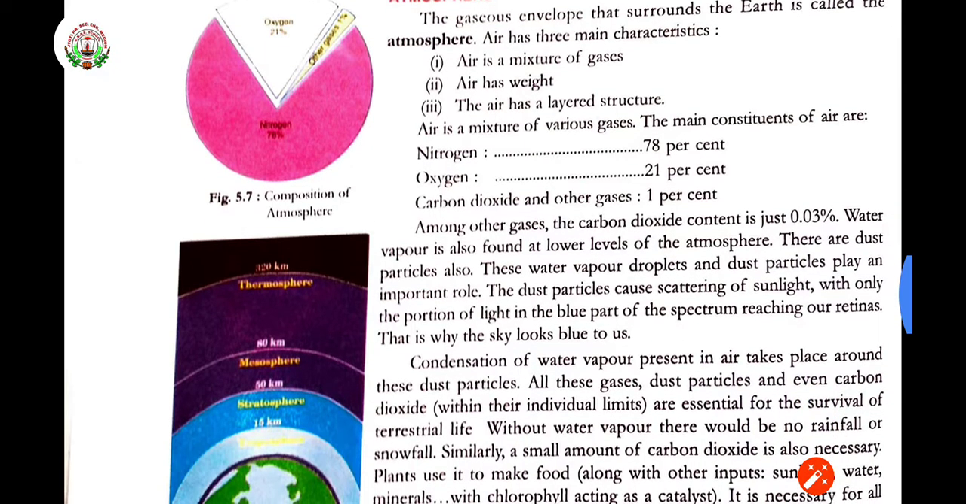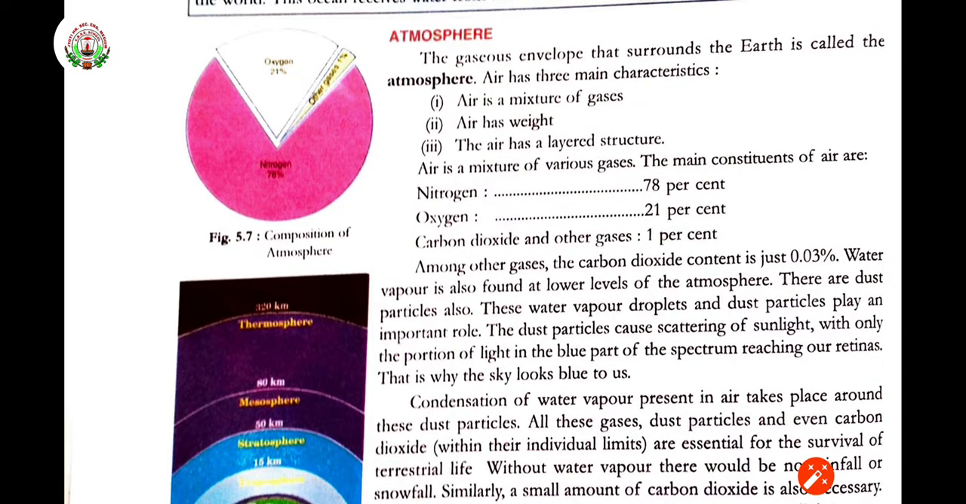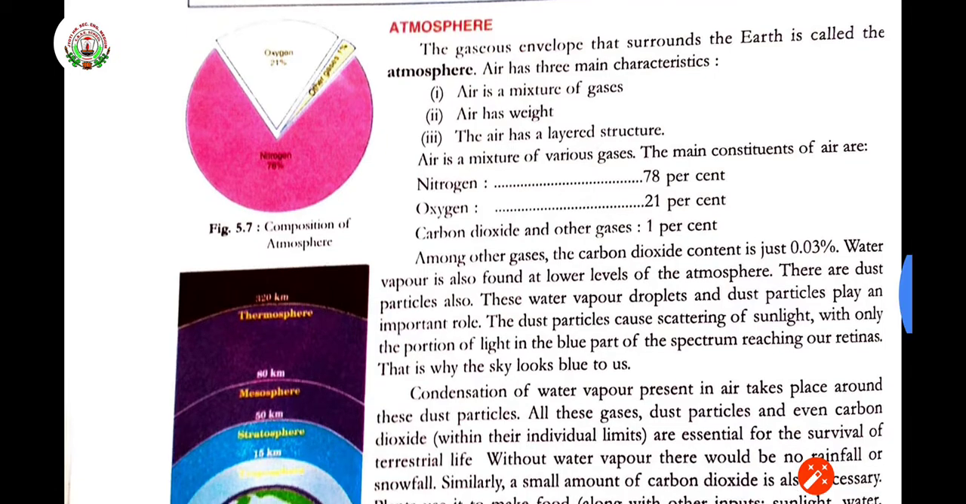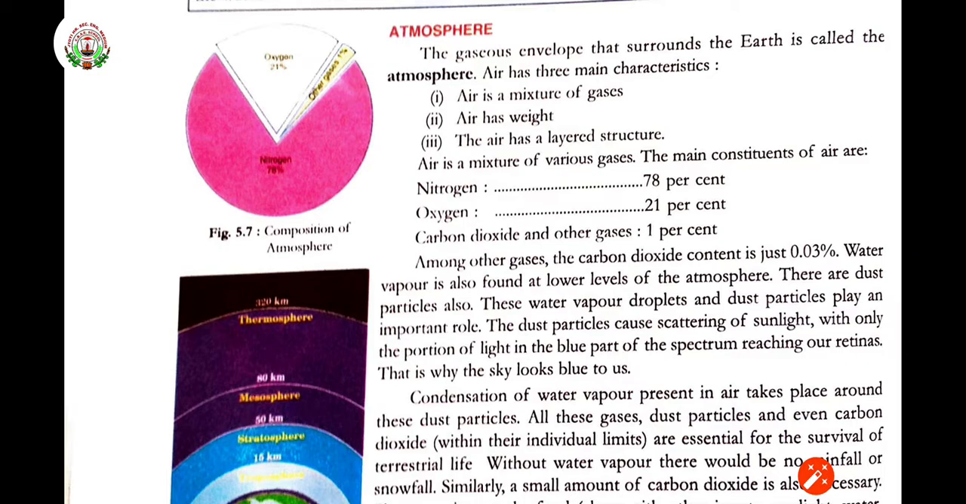Now, air has three characteristics. First one, air is a mixture of gases. Air has weight, you all know. When you blow a balloon, it is the best example. If you keep a blown balloon on one side of a weighing machine and an unblown balloon on the other side, you will find that the blown balloon bends down. By that you can understand that air has weight. Air has a layered structure which covers the earth.